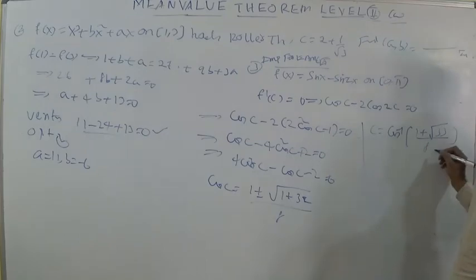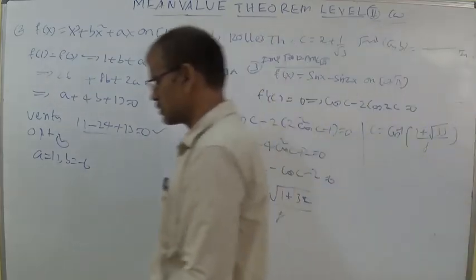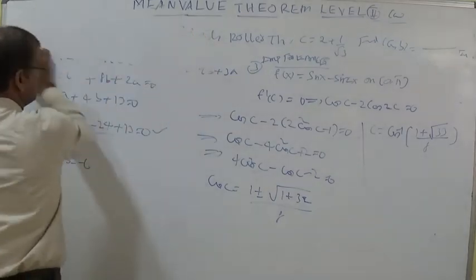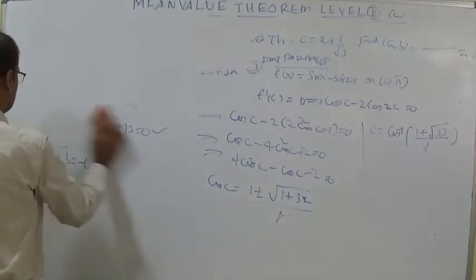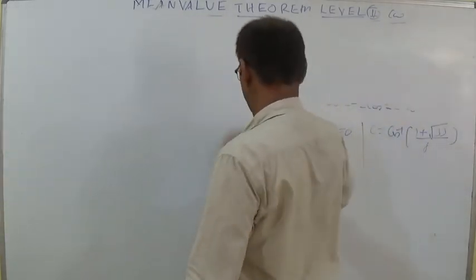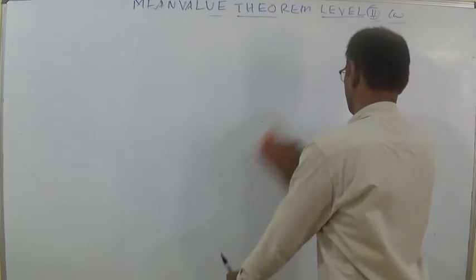So c is equal to cos inverse of 1 plus root 33 by 8, which is the first option. Third question completed.